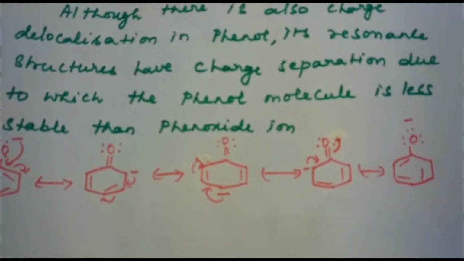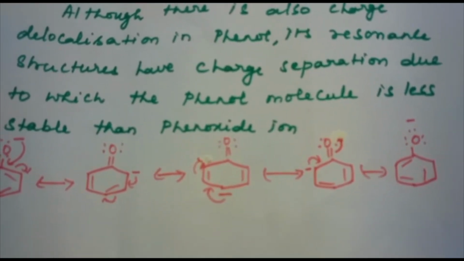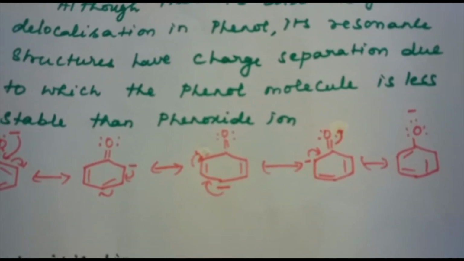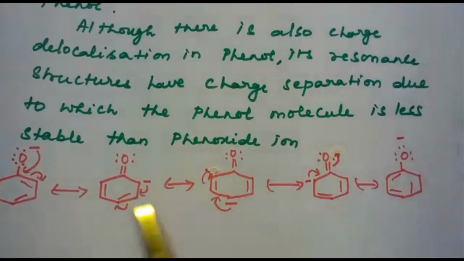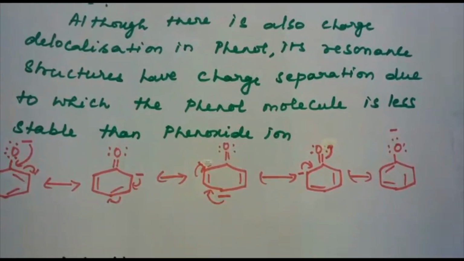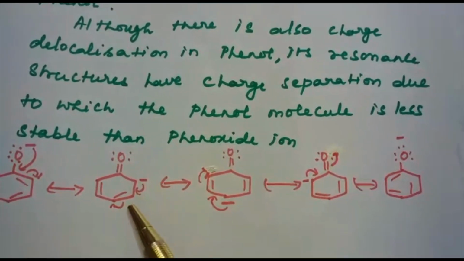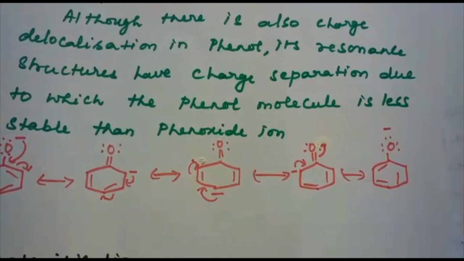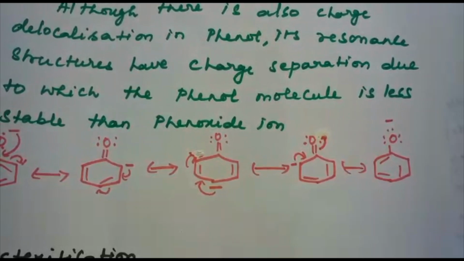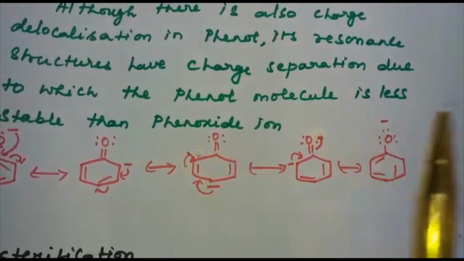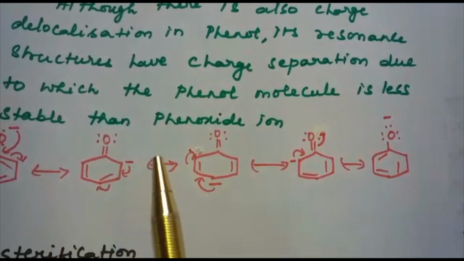In the case of substituted phenols, the presence of electron withdrawing groups, for example the nitro group, enhances the acidic strength of phenol. This effect is more pronounced when such a group is present at ortho and para positions. This is because of the effective delocalization of negative charge in the phenoxide ion.